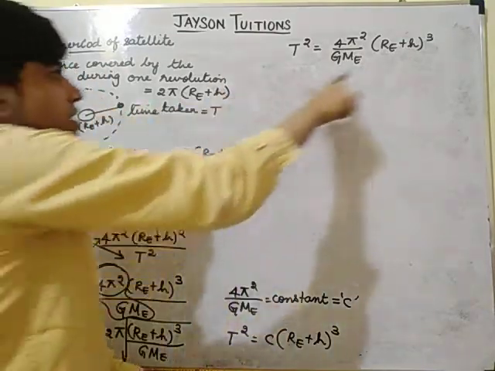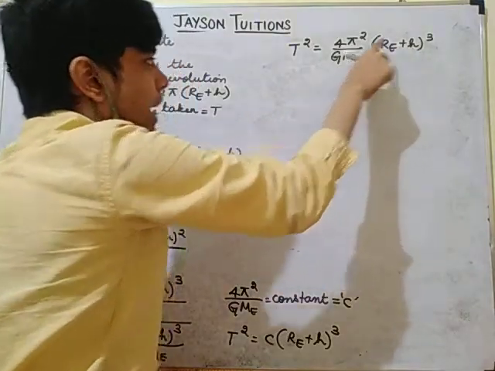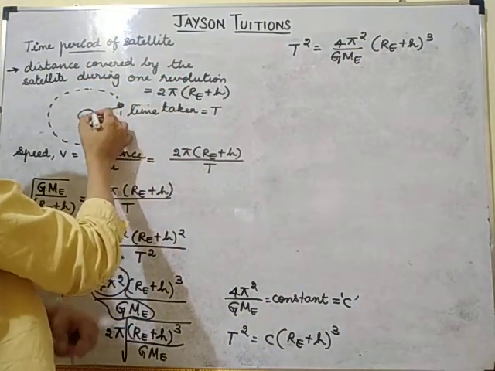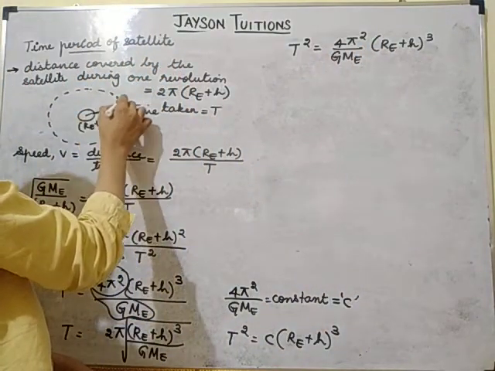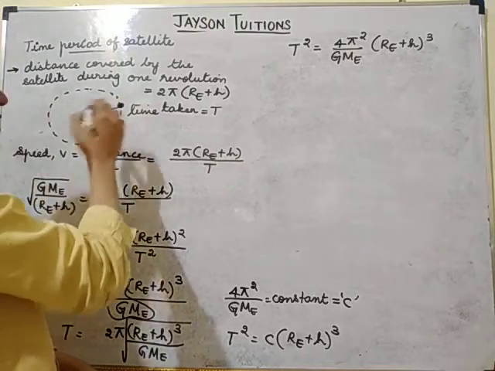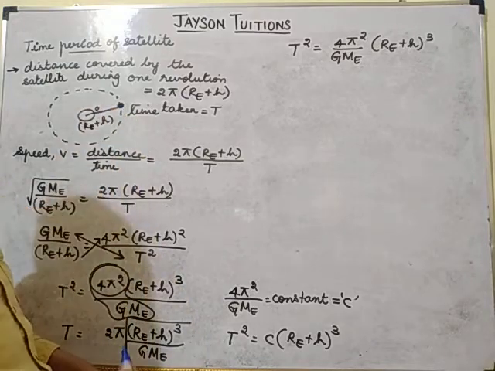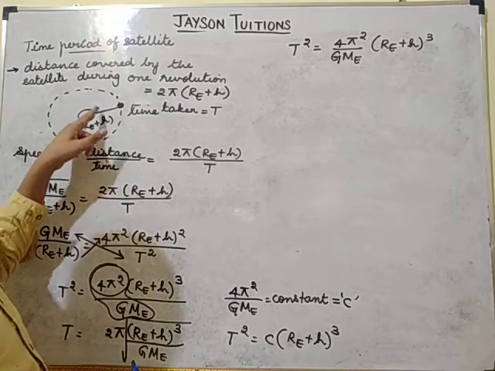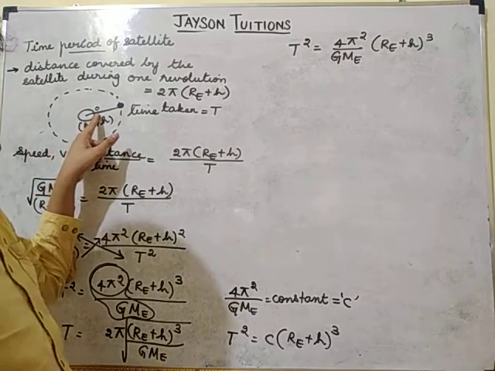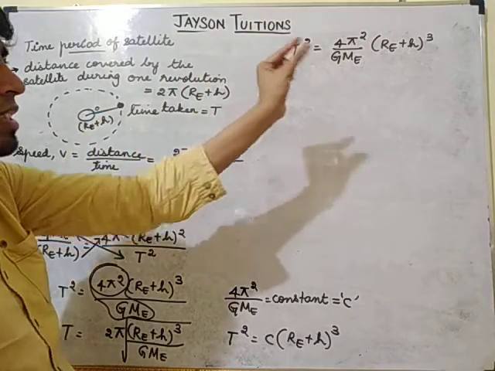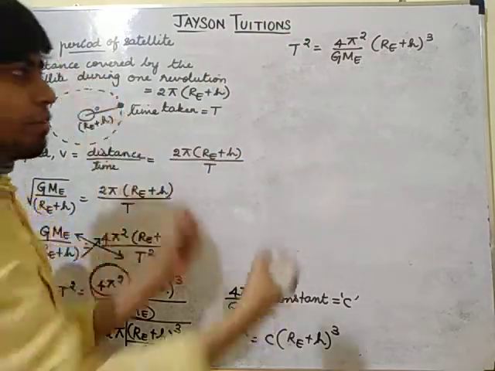What is this H? H is nothing but the height between the earth and the satellite. Suppose the satellite is very near to the earth. What is the meaning of very near to the earth? The value of H will become very small.